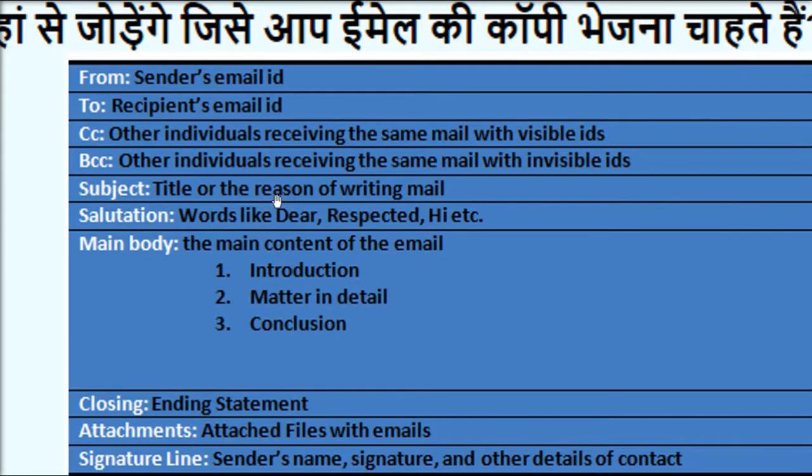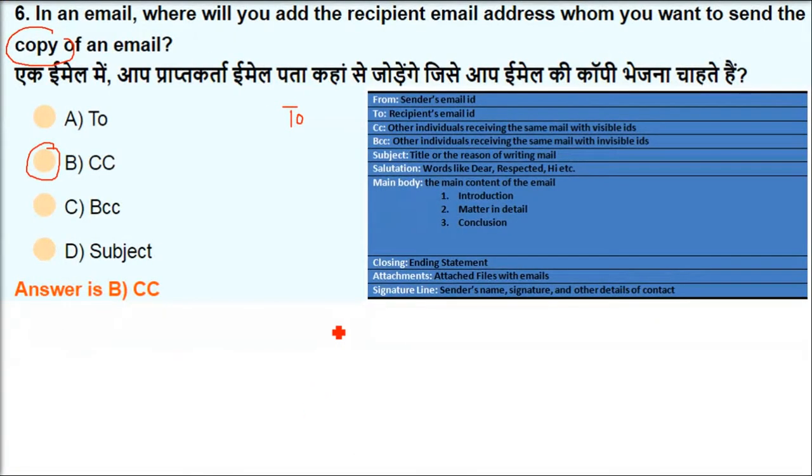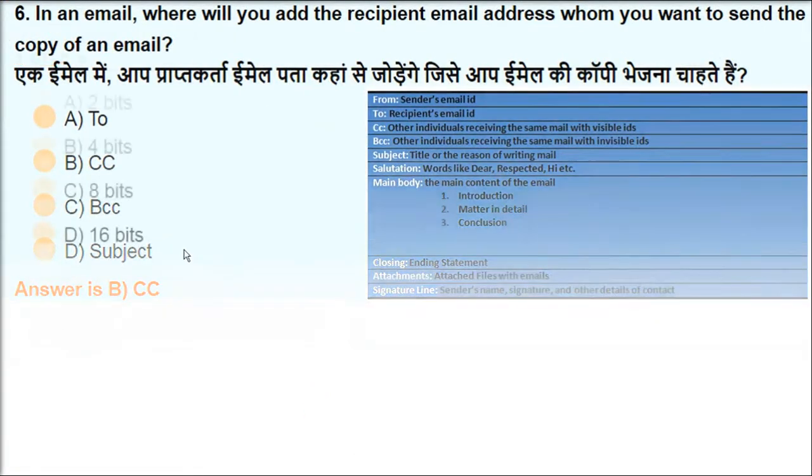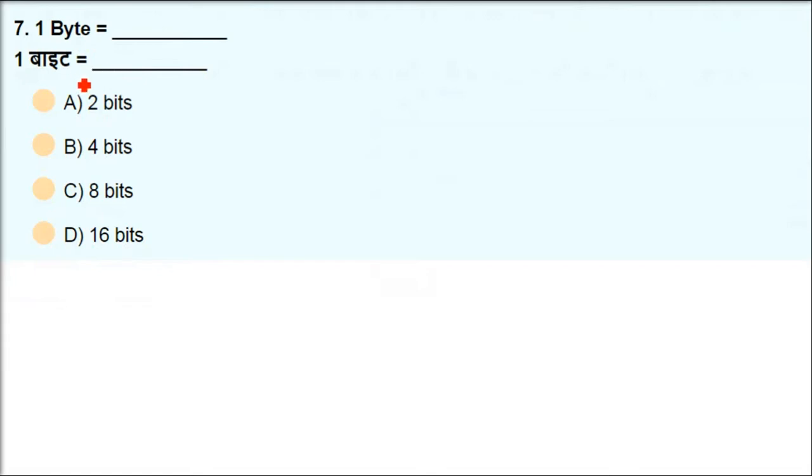Subject is what is seen when he opens or sees the email, so he is aware of what is going to come. Salutation is the addressing, like dear, respected, hi. Main body is all the body content. Closing is with regards, thank you, just like a formal letter. Attachment is PDF, audio, video, whatever you want to attach, and finally the signature line. So this is how a normal email is composed.